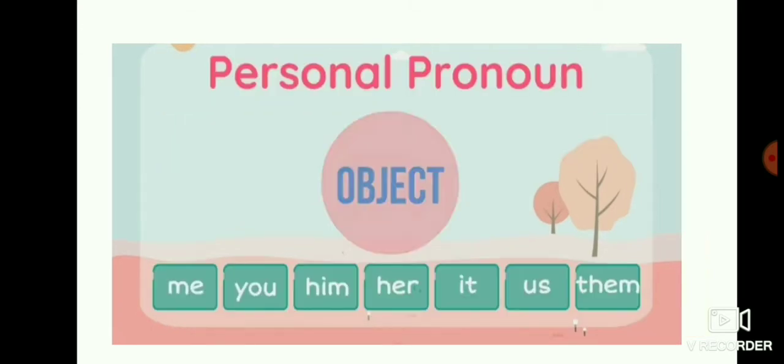Now we are going to see object pronouns. This is who is getting that. Object pronouns: me, you, him, her, it, us, them. The subject pronoun is the naming part. For the object pronoun, it is who is receiving, the telling part.